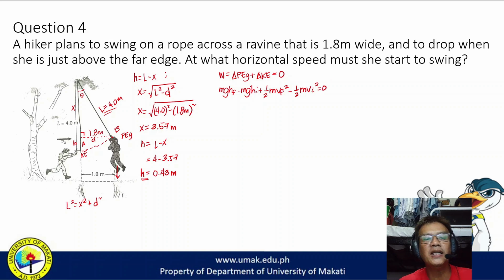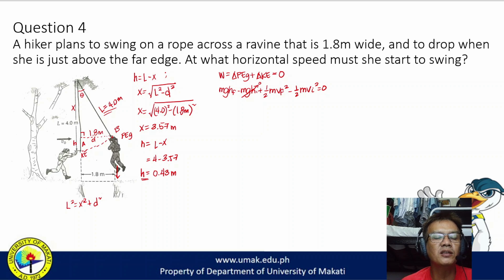So the final height, it is at point B, yung pinaka point, from point A to point B. So point B ang final height. Meron tayong height, which is 0.43. Initial height, ito yung 0 point natin. This is the starting height. So wala tayong initial height. 0. Final velocity, what's the final velocity here? The final velocity is the velocity at point B. Kinetic energy to gravitational.